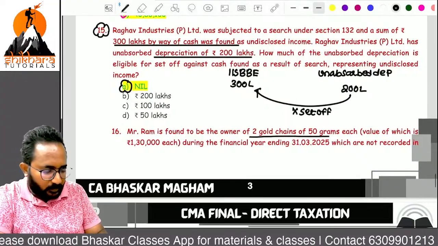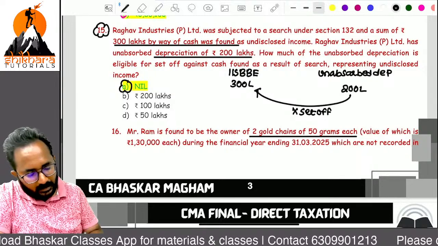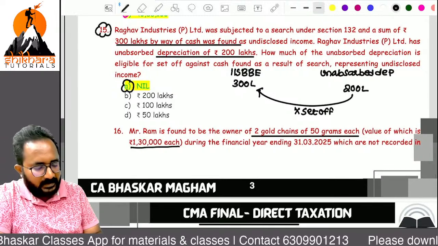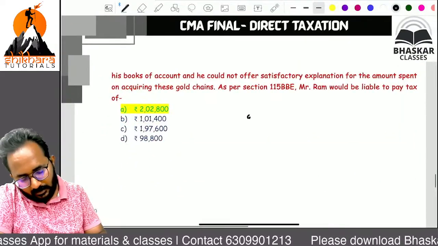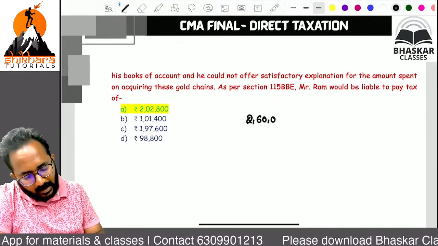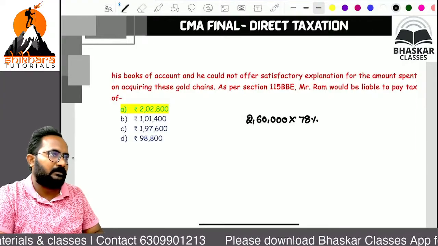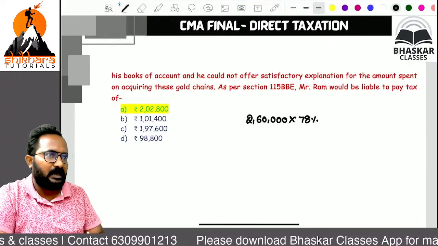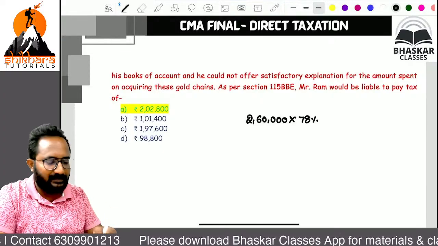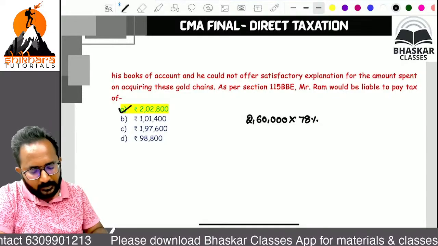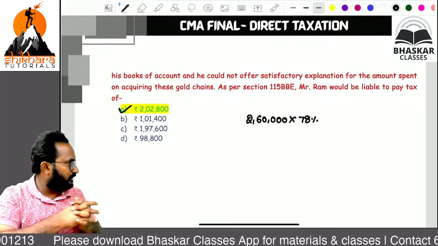Ram found two gold chains, each one of 50 grams. The value of every chain is 1,30,000. Both chains' value is how much? 2,60,000. On this you can apply 78%. If you forget to read the value of each, then the answer will be wrong. Each chain is worth 1,30,000, both chains 2,60,000. That's why the answer will be 2,02,800. That ends the first chapter.